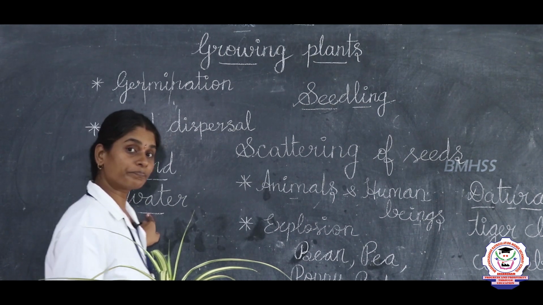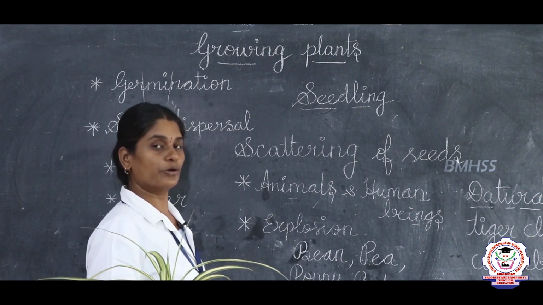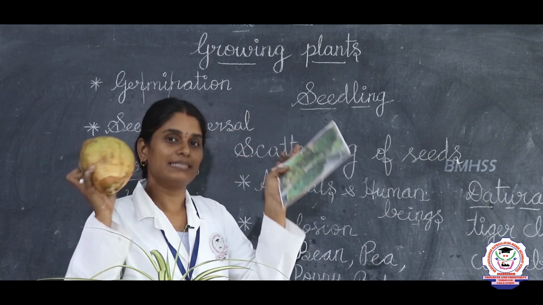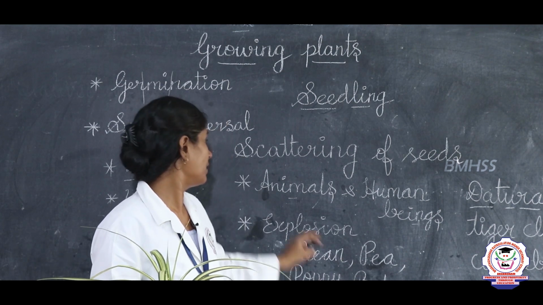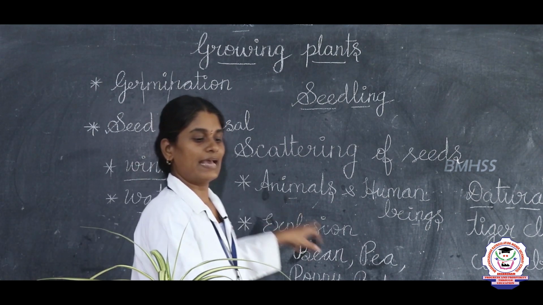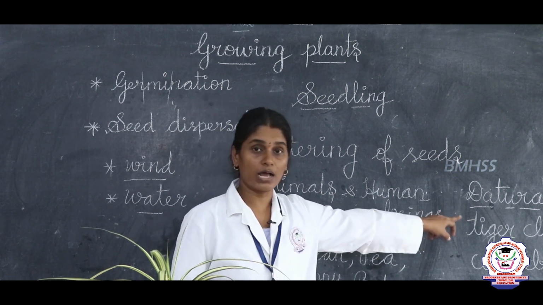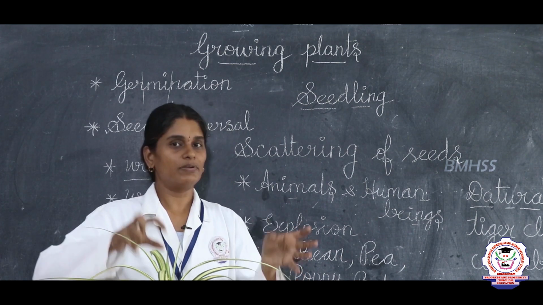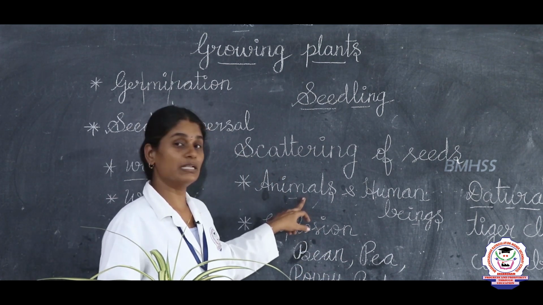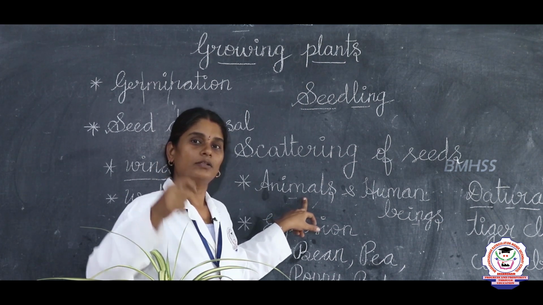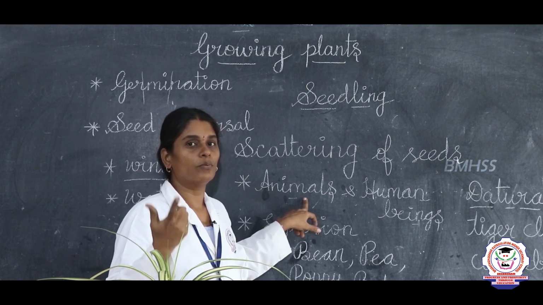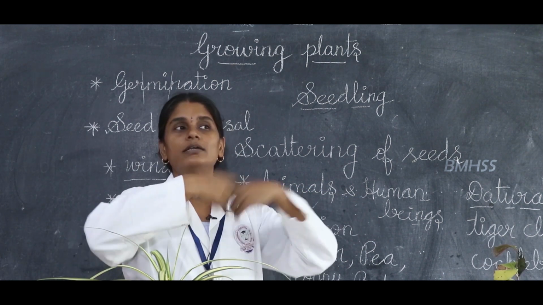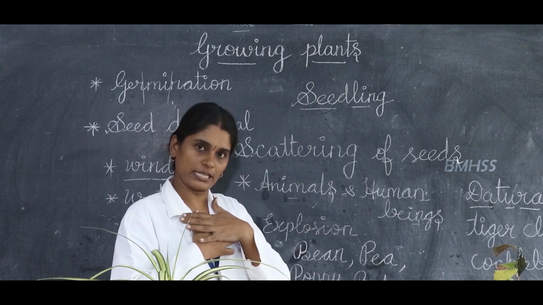Then by water, yes. What did I show you? Coconut, right. So coconut and then lotus seed. These two seeds will disperse by water. And by animals, yes, seeds that have spines or hooks, like I said, datura, tiger claw, cockleber, stick to the bodies of the animals. Through that they will disperse. And then some animals eat the fruits and they will throw the seeds. Through that also dispersal is happening. And human beings also eat fruits and we disperse the seed, right. We are also an agent of dispersal.